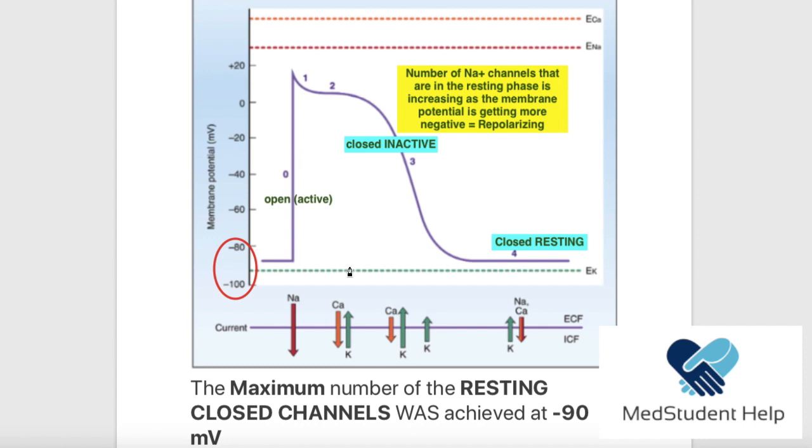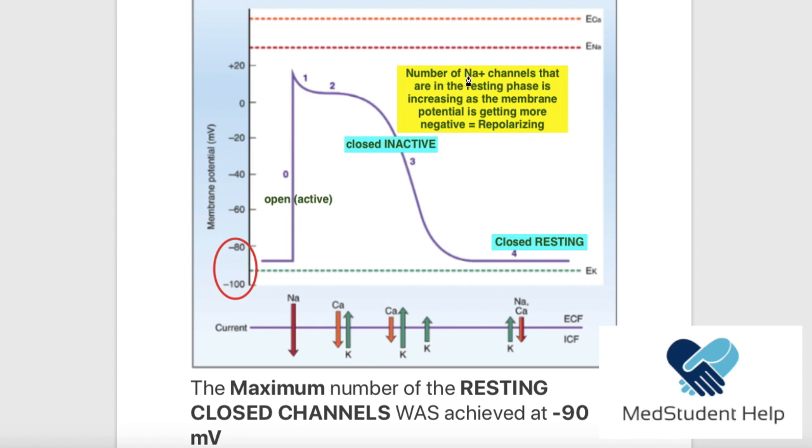I wanted to draw you the three forms of the sodium channels. If you didn't see it in my previous video, please go and check it out. So we said three forms. The open form is in the depolarization phase, and then it is going to be closed and inactive after the active form. And during the repolarization, these closed inactive forms start converting into the closed resting form.